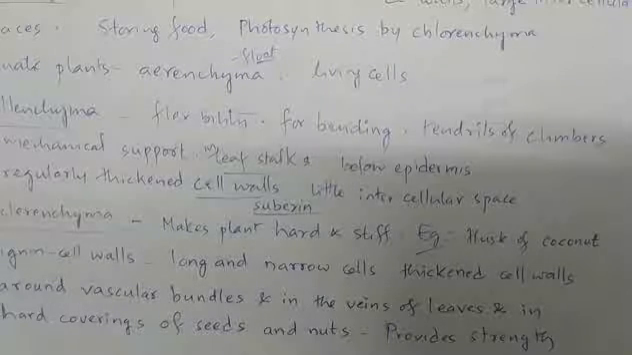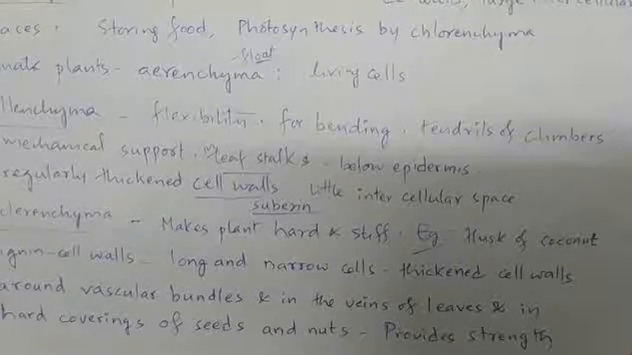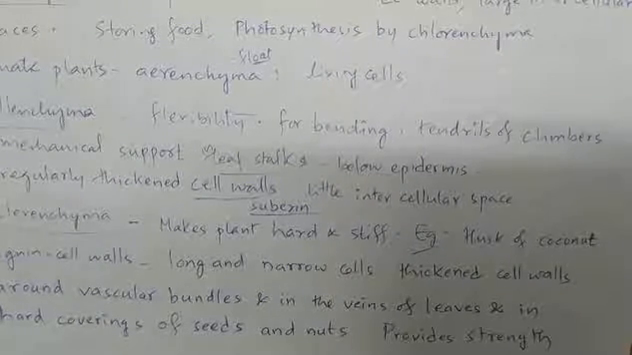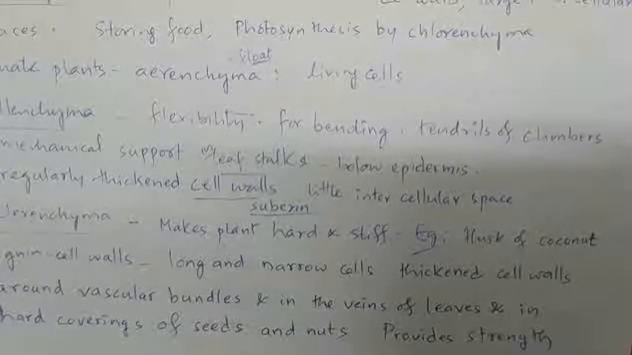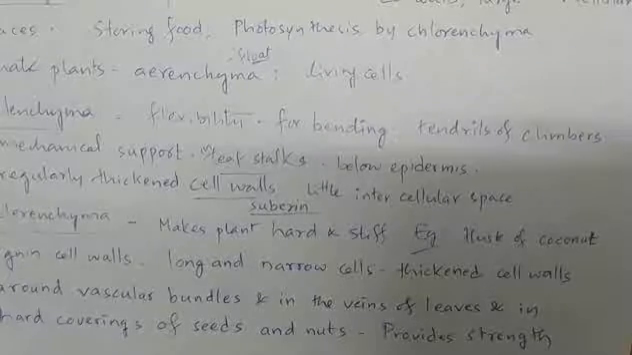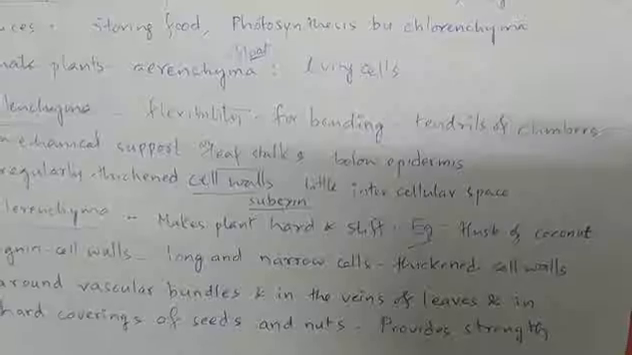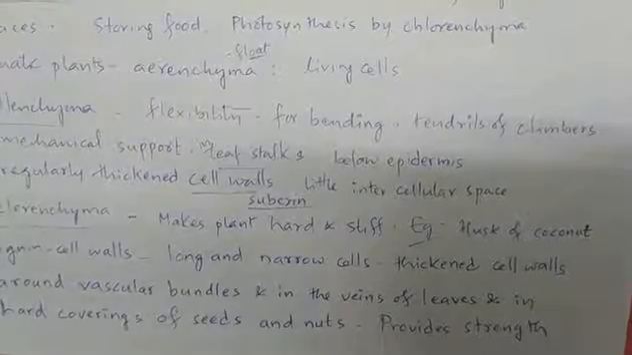Where is this sclerenchymatous tissue generally present? Around vascular bundles and in the veins of leaves and in hard coverings of seeds and nuts. This sclerenchyma is present. Sclerenchyma provides strength to the plant body.